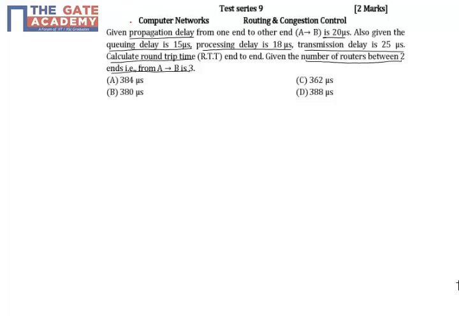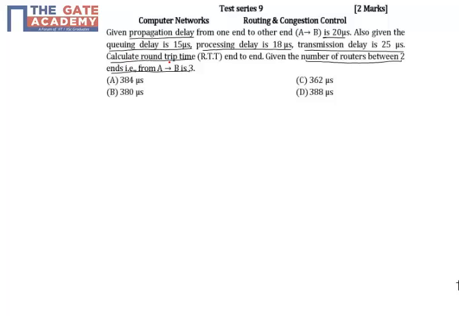Hello friends, this is a 2-mark question on computer networks on topic routing and congestion control. The question reads as follows. Given propagation delay from one end to other end, that is A to B, is 20 microseconds. Also given that queuing delay as 15 microseconds, processing delay as 18 microseconds and transmission delay as 25 microseconds.